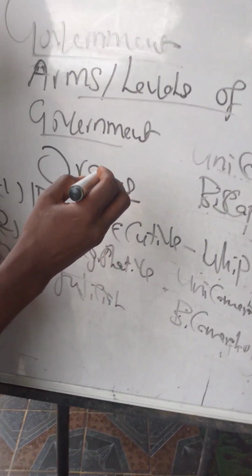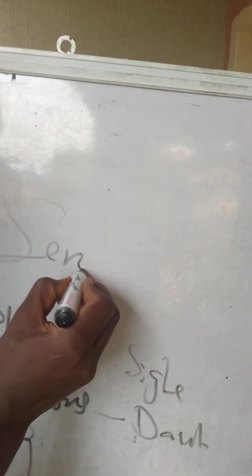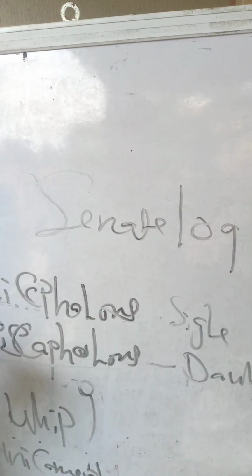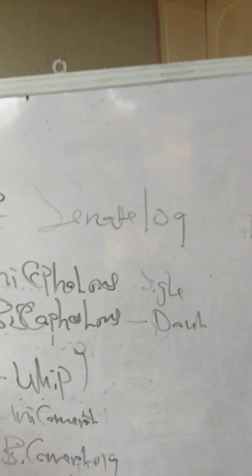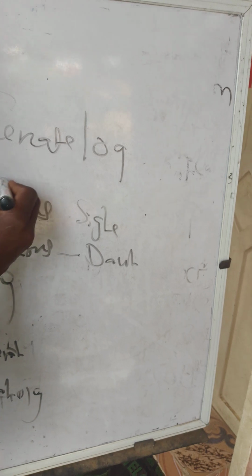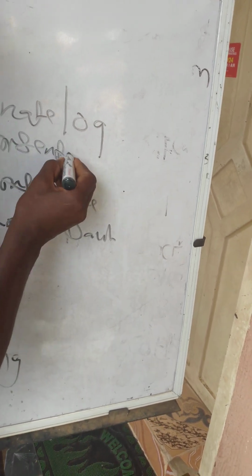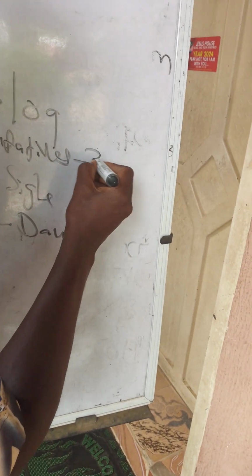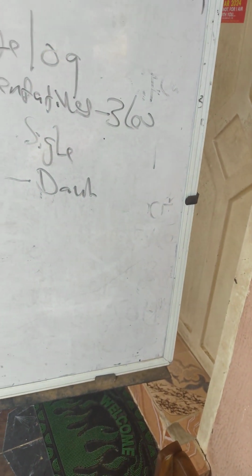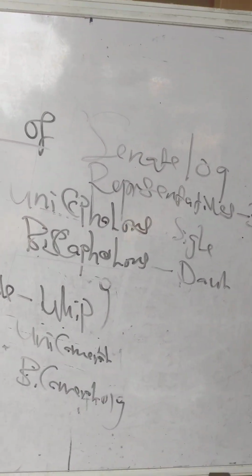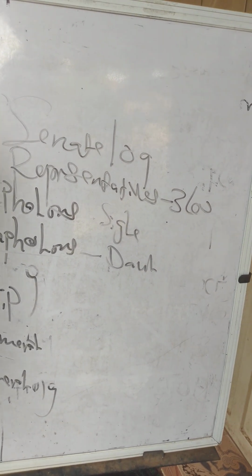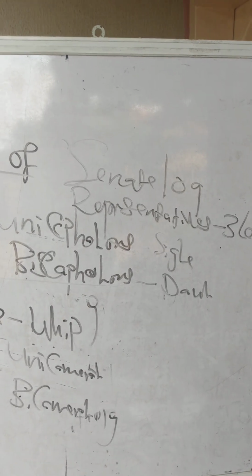The upper chamber is known as the House of Senate, which contains 109 members. But the lower chamber is known as the House of Representatives. The House of Representatives contains 360 members. And that is the upper chamber and the lower chamber.